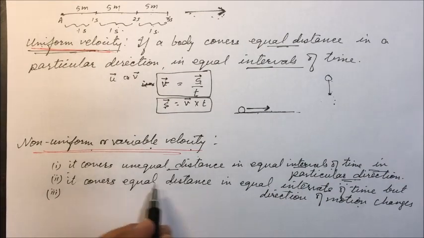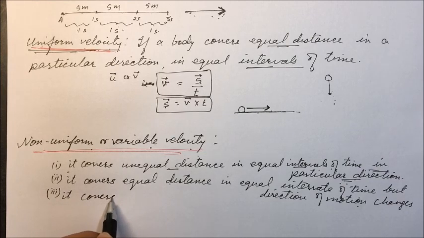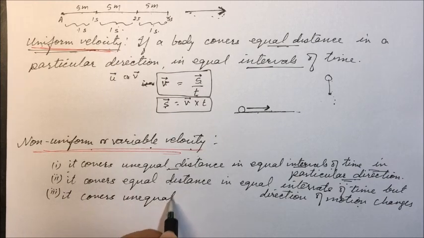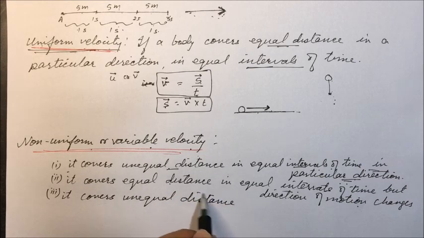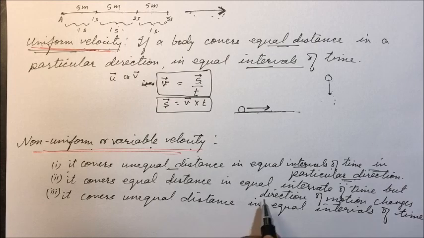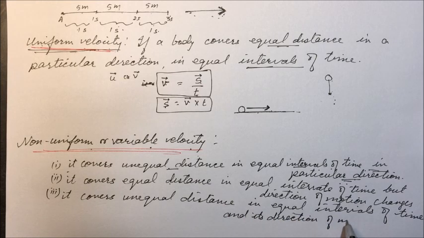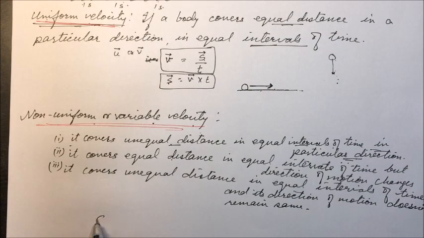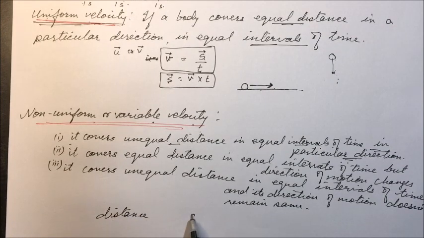Third case, it covers unequal distance in equal intervals of time, and its direction as well changes. Its direction of motion doesn't remain the same, that is, it is changing. So here we have distance and direction.